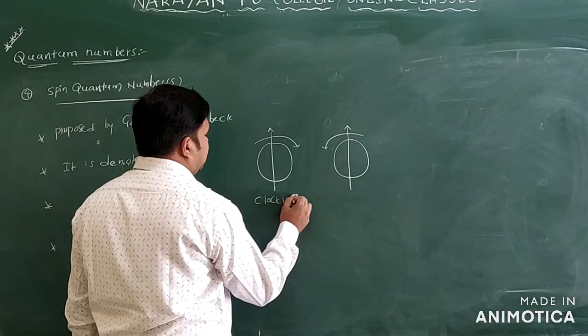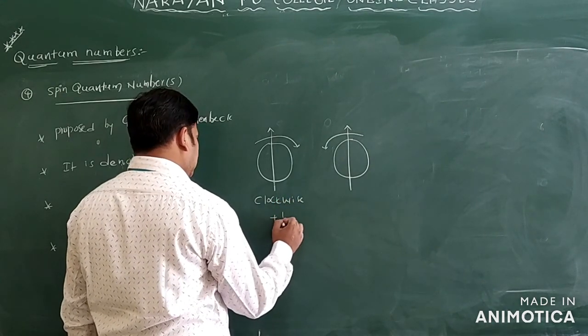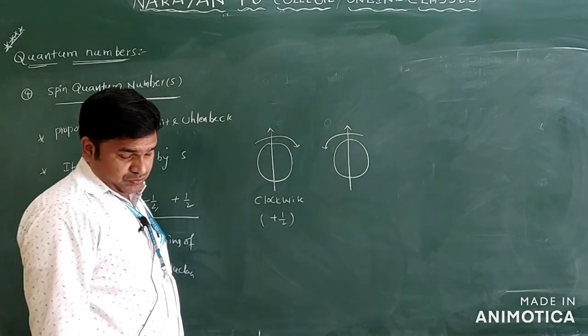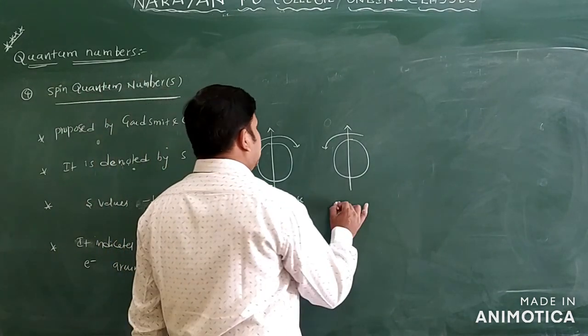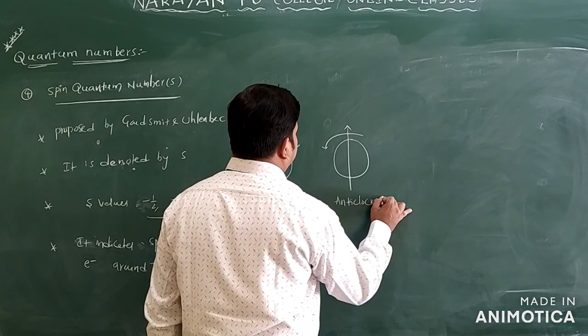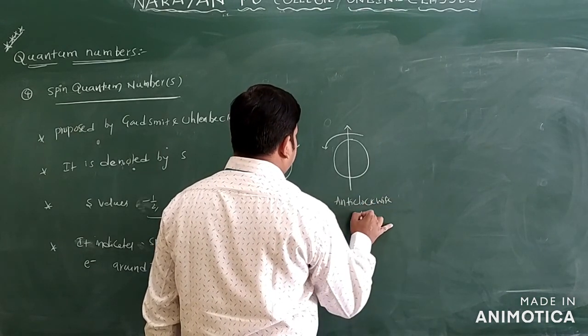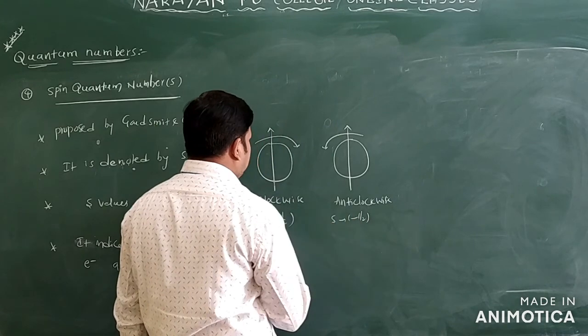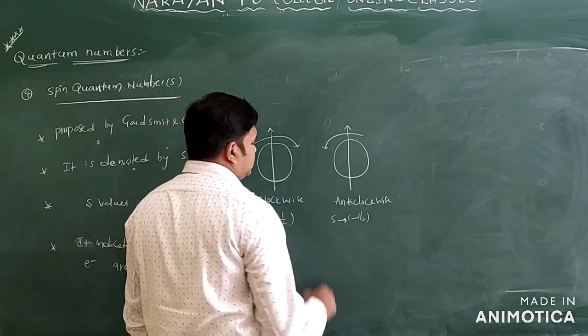Suppose the electron is spinning in a clockwise direction, what is the S value? Plus 1/2. If the electron is spinning in an anti-clockwise direction, the S value is minus 1/2. So S is equal to plus 1/2 or minus 1/2.